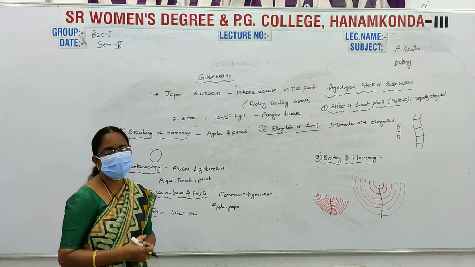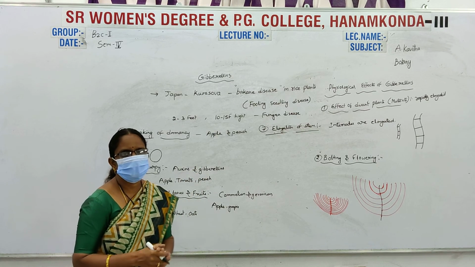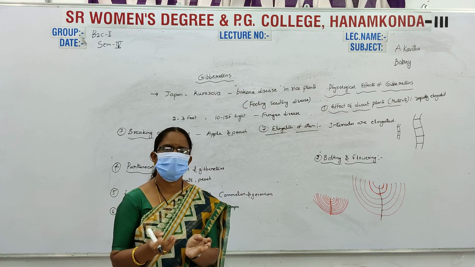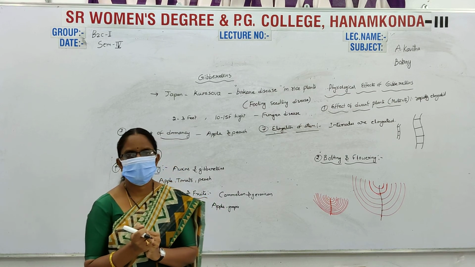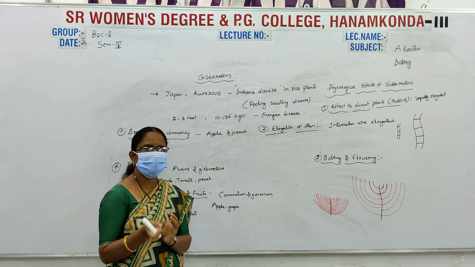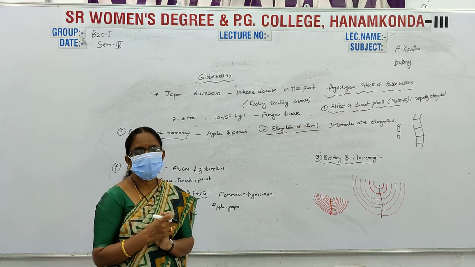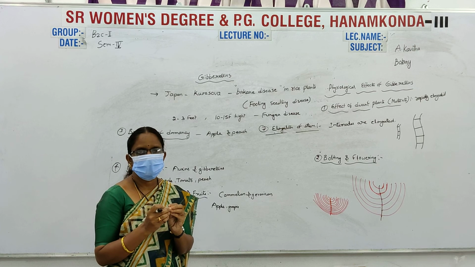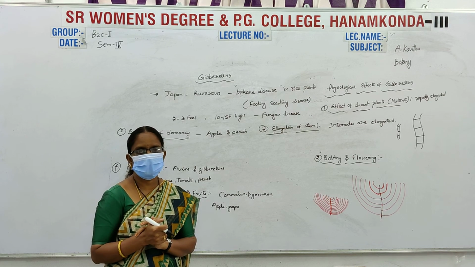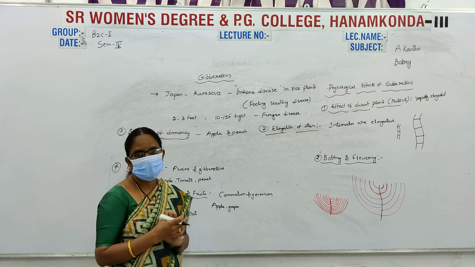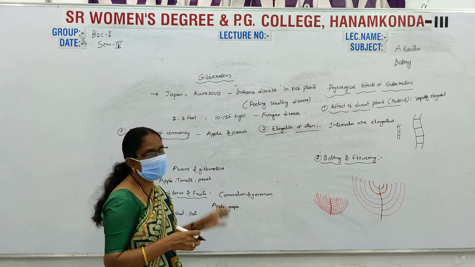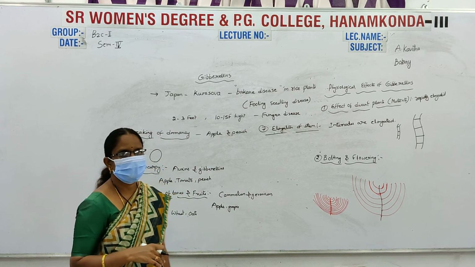And elongation of stems. Normally, some plants are very small, short plants or rosette plants. The nodes and internodes are very short. When the gibberellins are provided to the plants, the internodes elongate and they form normal plants. These are the physiological effects of the gibberellins.